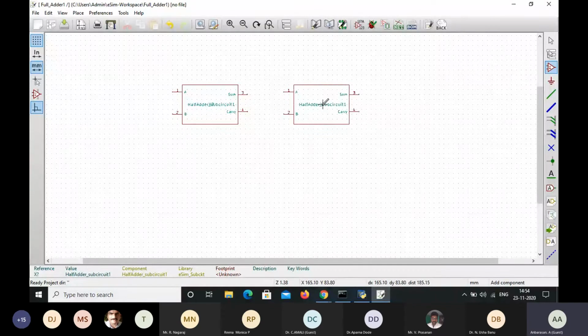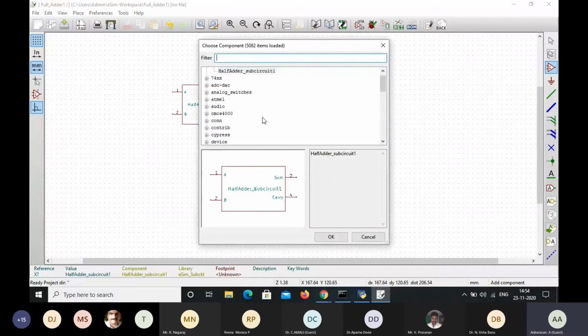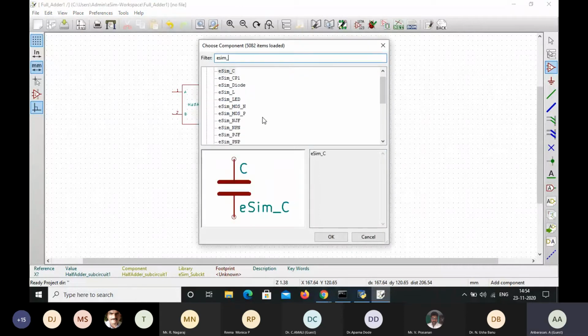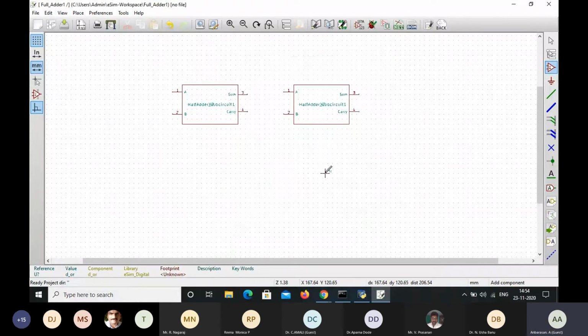here. And then one more component is needed, that is an OR gate. So that is available in this eSIM underscore digital. Select the OR gate. Now the components are placed. Now as usual, we are going to give the wiring connections.